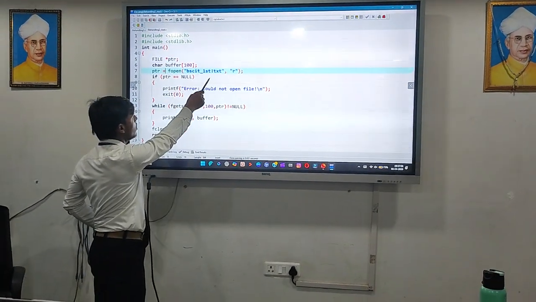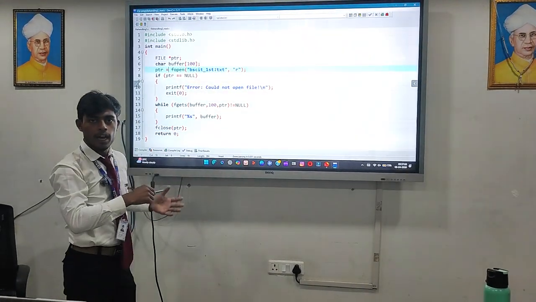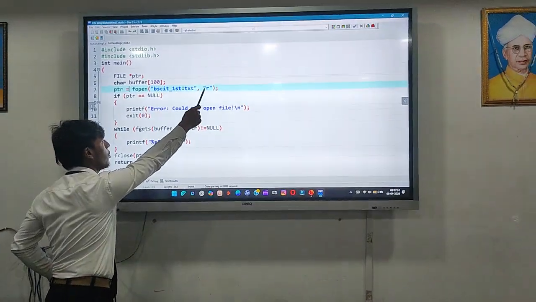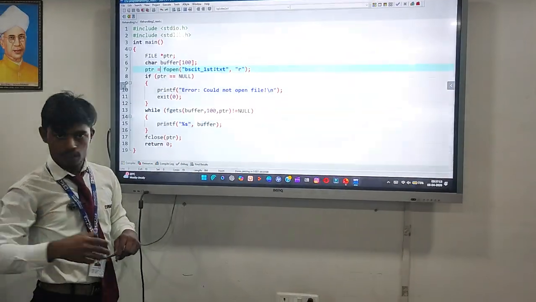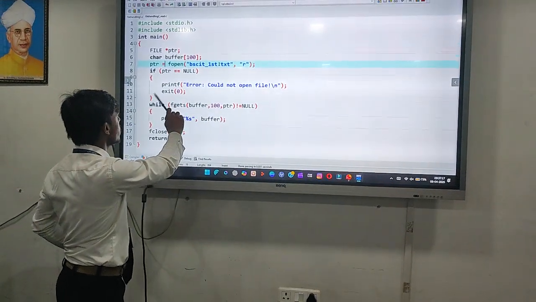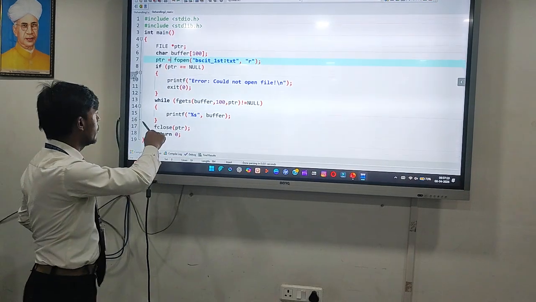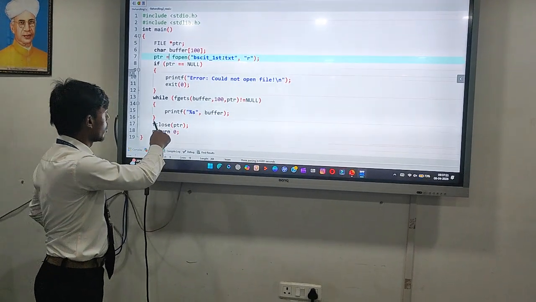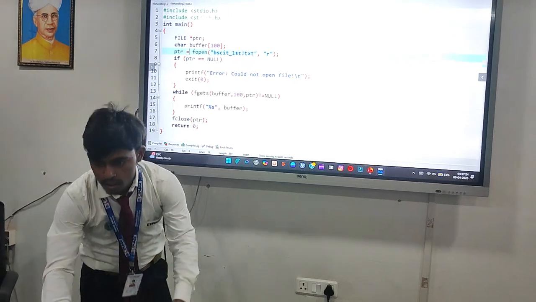If the file exists, it opens; if the file does not exist, it shows an error.